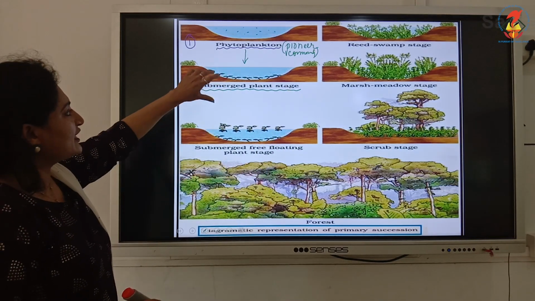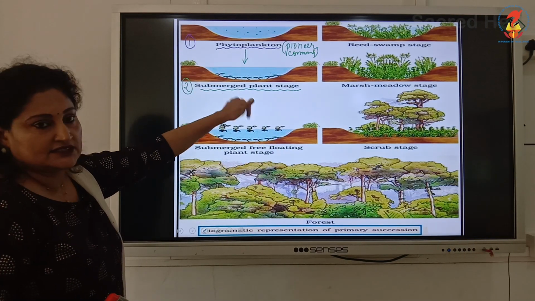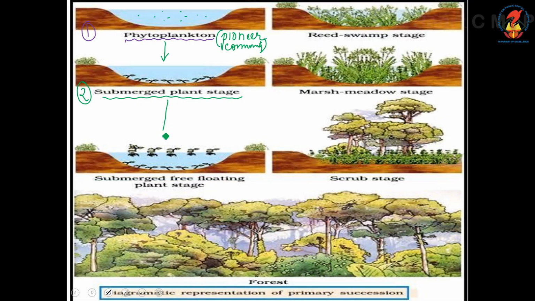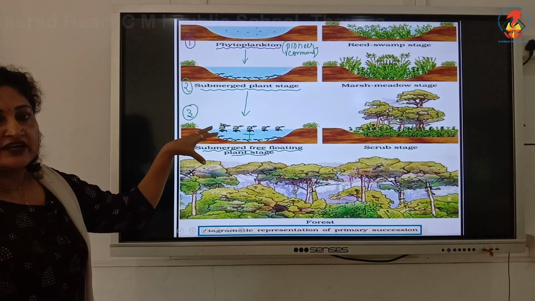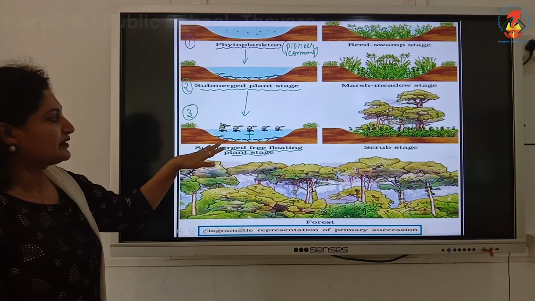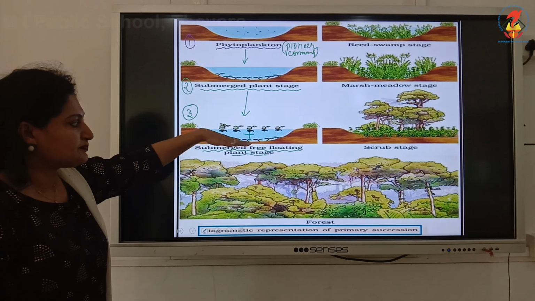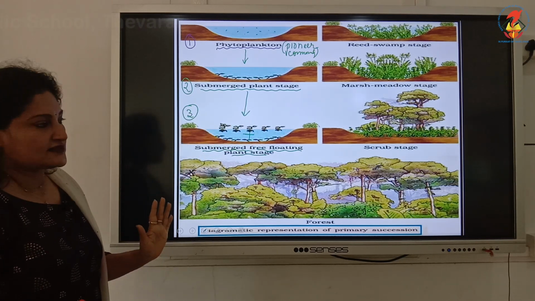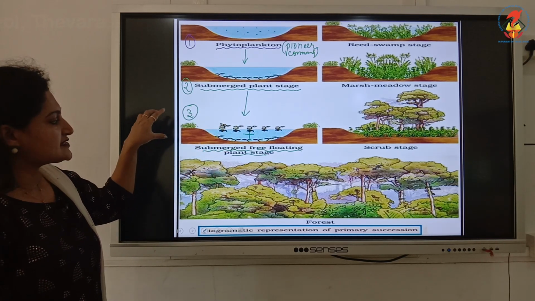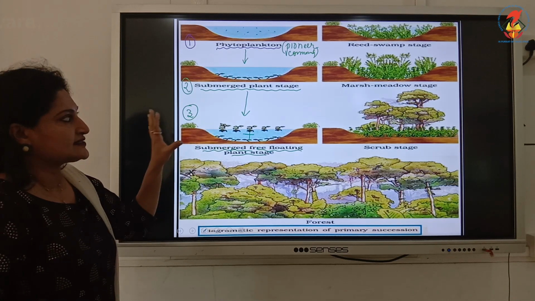The name of that stage is called the submerged plant stage. Then again, after some years, we can see along with the submerged plants, there are the free floating plants. So we have two types of plants that have invaded the water body and are dominating, the submerged plants as well as the free floating plants. So we can call that stage the submerged free floating plant stage.